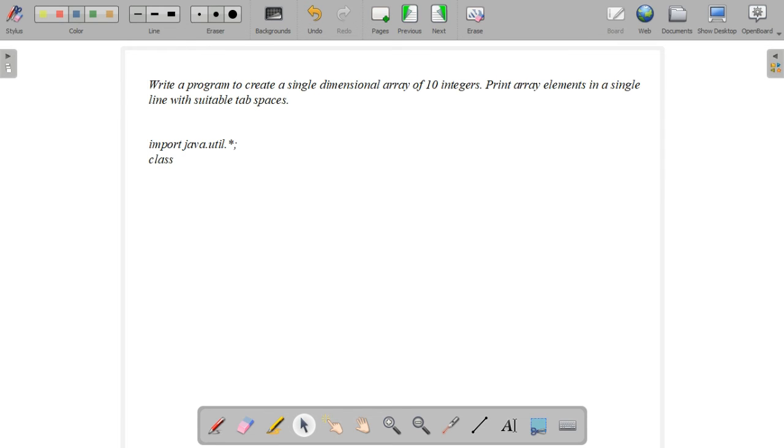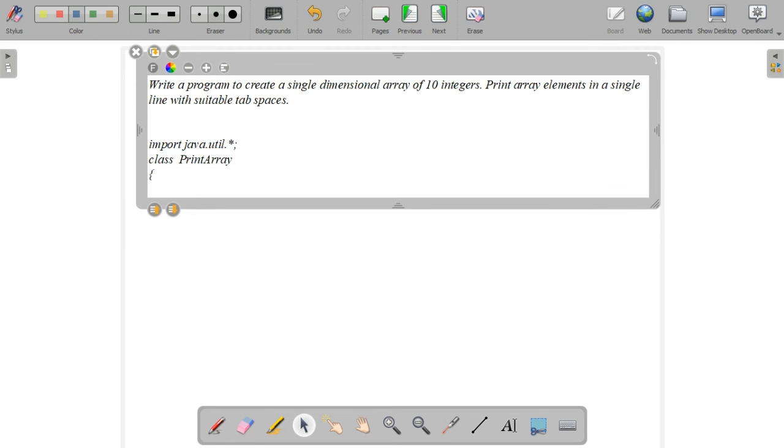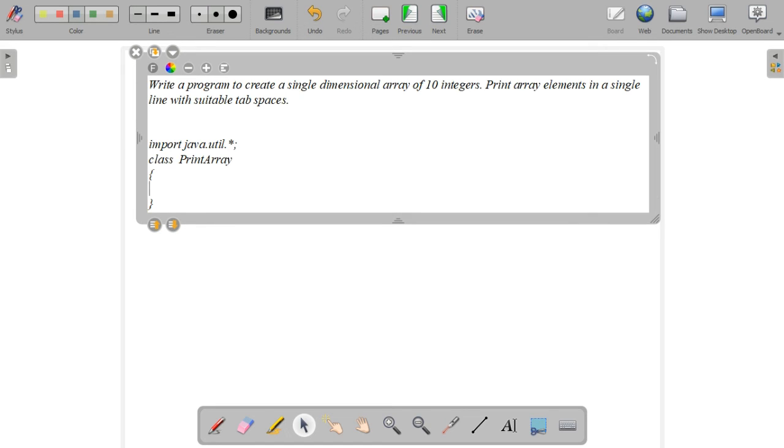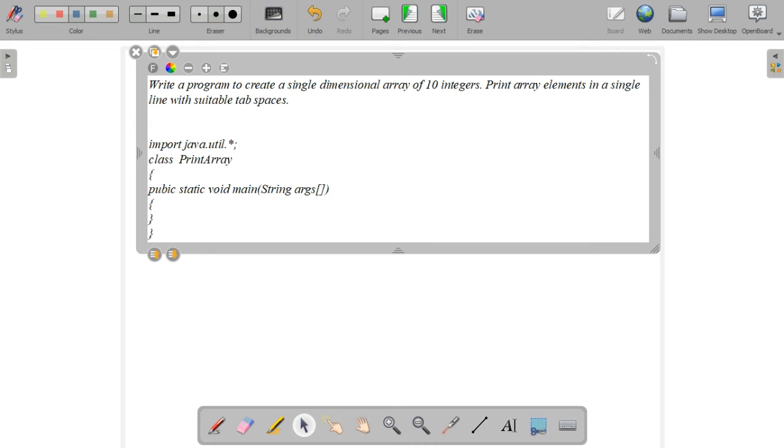Class PrintArray. I have given a class name like this. Then what we have to write: public static void main of String args, and also open the braces for the main method.